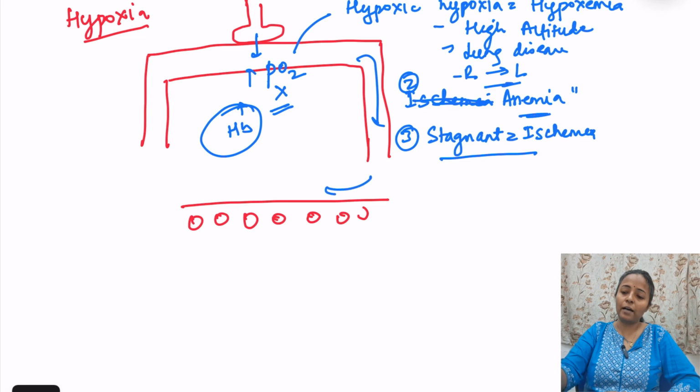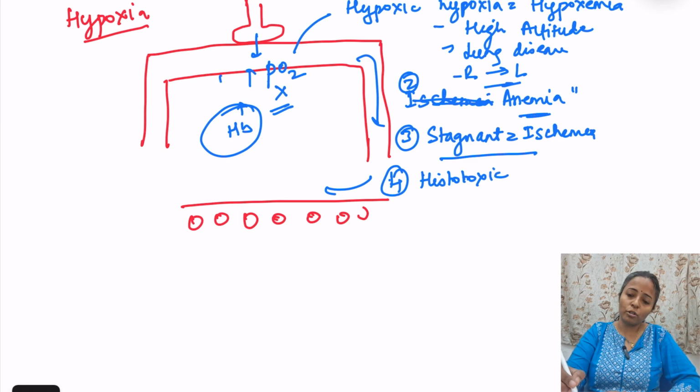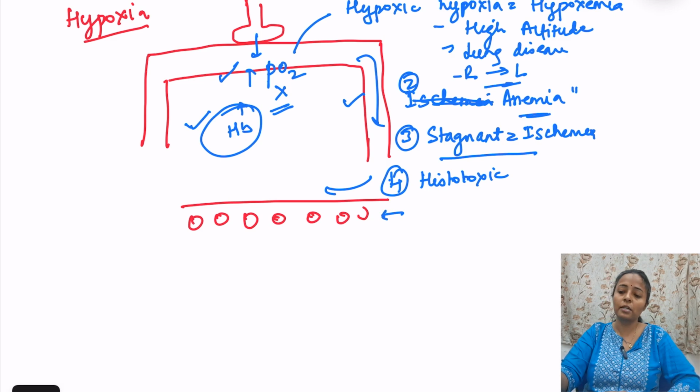And finally we have histotoxic hypoxia. That is the fourth kind. Here PO2 is also normal, hemoglobin is also normal, blood flow is also normal, but the tissue is not able to utilize the oxygen. In which condition does it occur? Cyanide poisoning and beriberi. Okay, beriberi and cyanide poisoning are important.